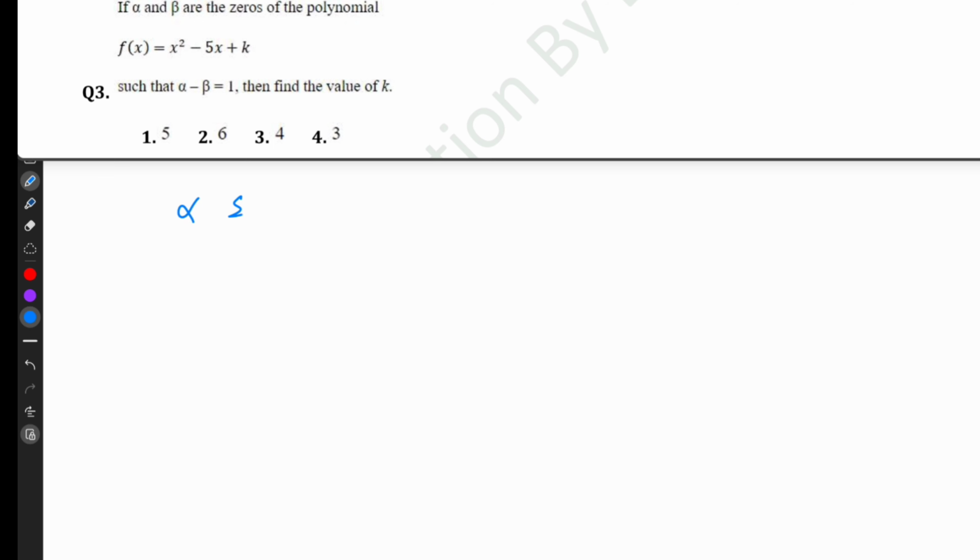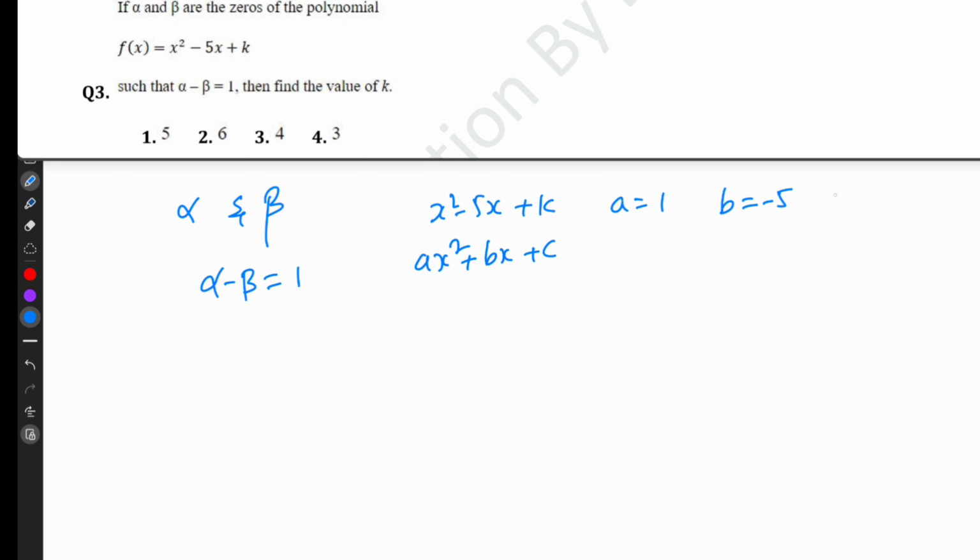If alpha and beta are the zeros of the polynomial f of x equal to x square minus 5x plus k. So this is in the form of ax square plus bx plus c. So they have given that alpha minus beta is equal to 1. We have to find the value of k. So here a is equal to 1, b equal to minus 5, c equal to k.